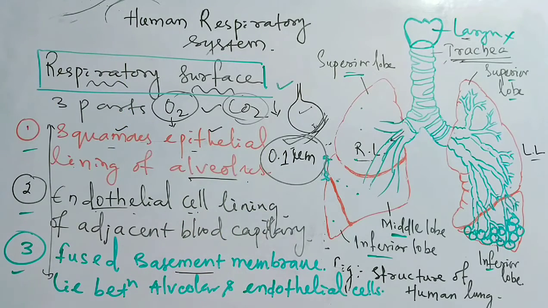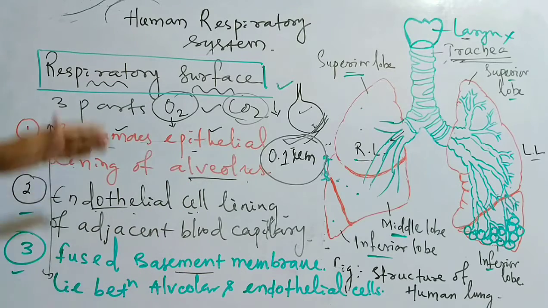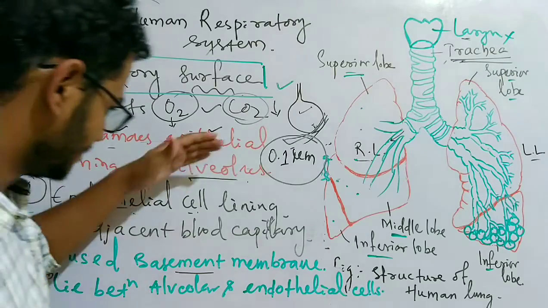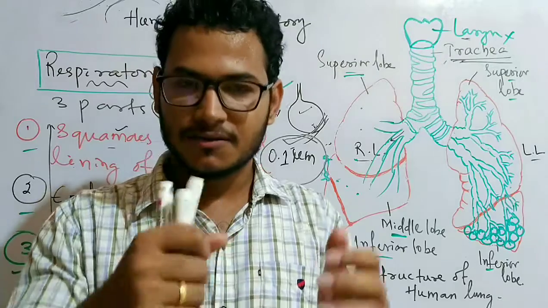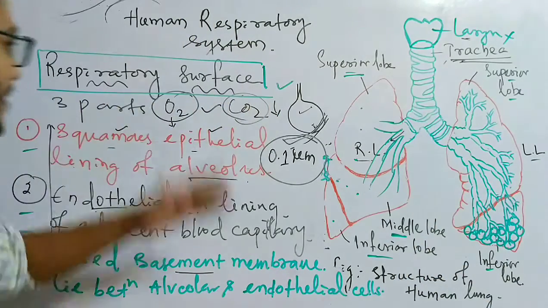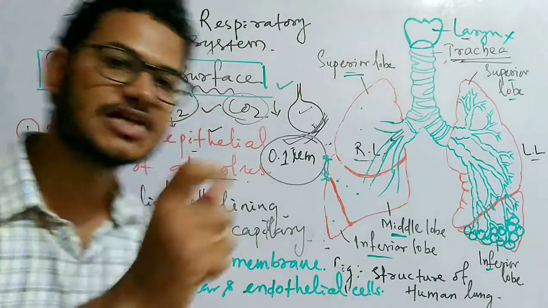So gaseous exchange across the respiratory surface or the respiratory membrane proceeds very rapidly. This exchange of gases from the alveoli to the blood, and from the blood to the alveoli, occurs very rapidly. Why? Because the distance is very small and both oxygen and carbon dioxide are lipid soluble.